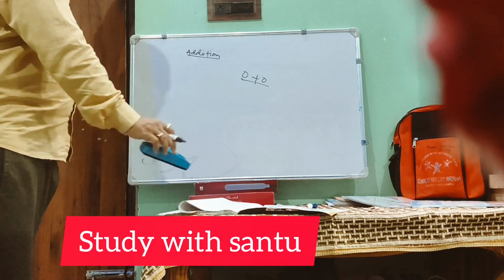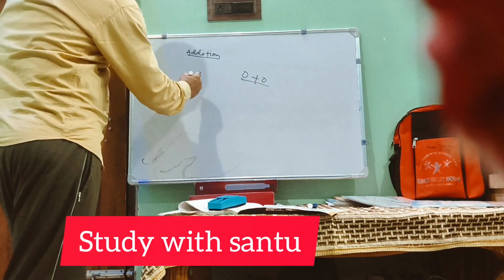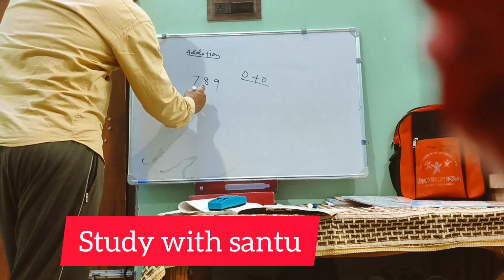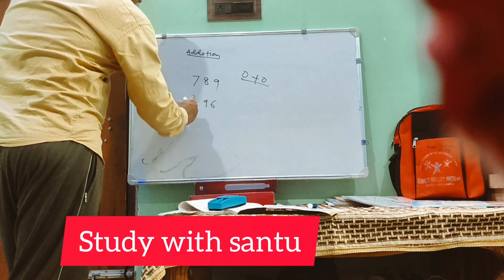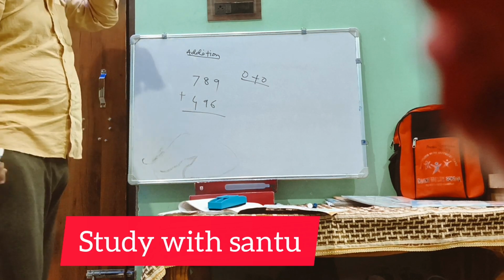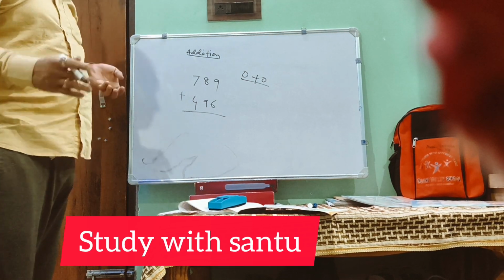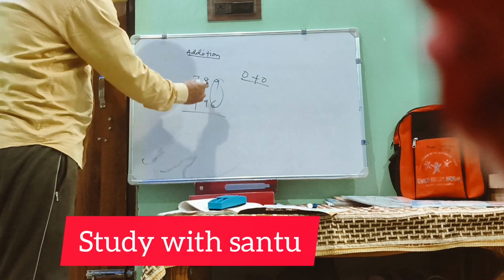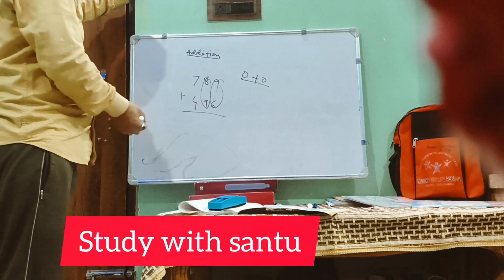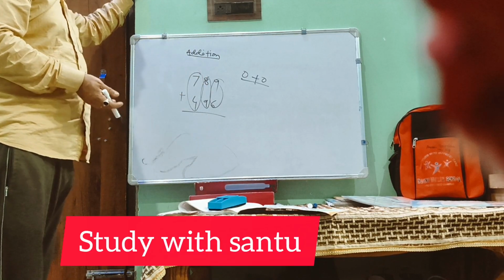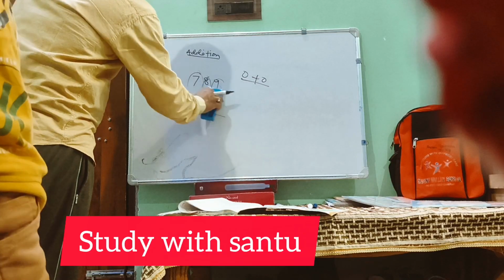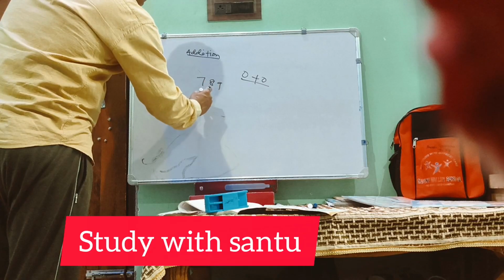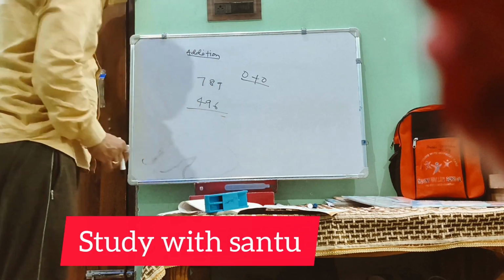Now, we will go to the higher number. 789 and 496. So how will I add these numbers? Because this is a bigger number, it looks very difficult. But nothing to do. If you are adding single digit numbers, double digit numbers, or three digit numbers, it is the same concept. You just need to add. So what will we do? The numbers are 789 and 496. How much will it be?